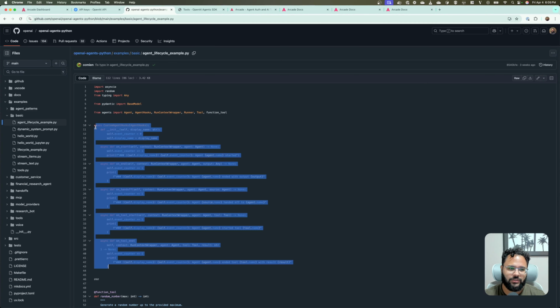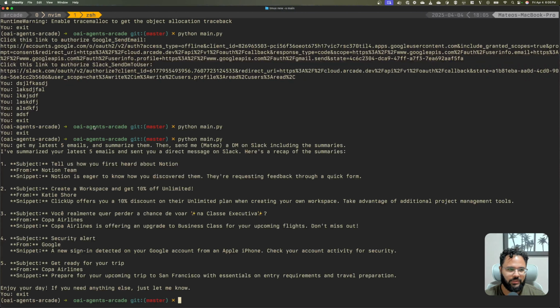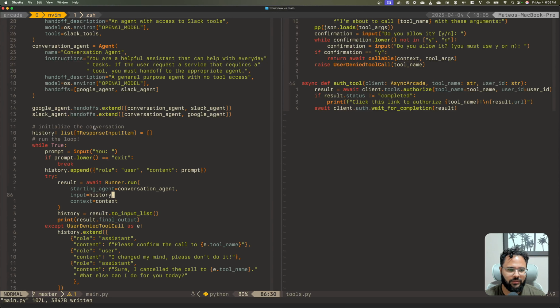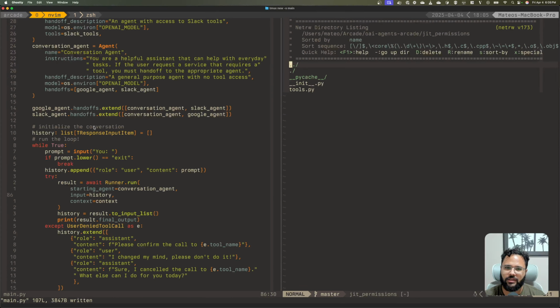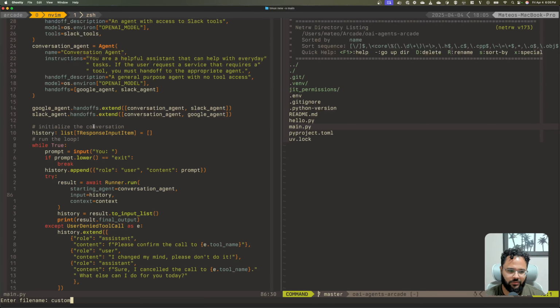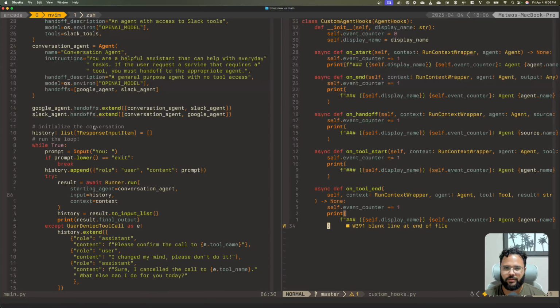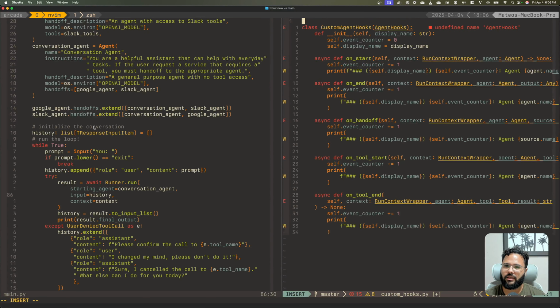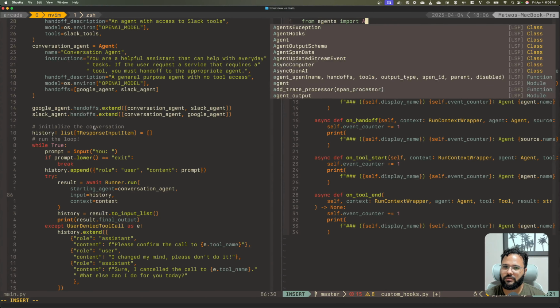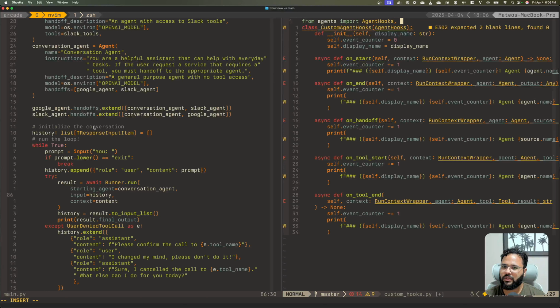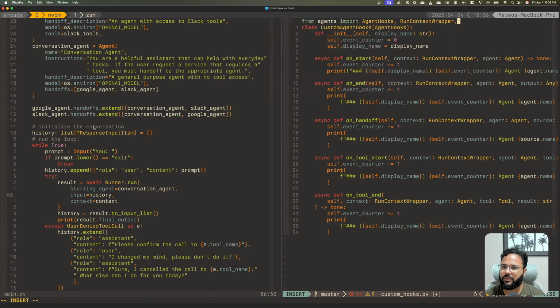What's going on, right? So we copy this and let me just create a new file just to keep everything organized. And I'm going to say custom hooks.py. Paste that. I'm going to say from agents import AgentHooks, RunContextWrapper, Agent.